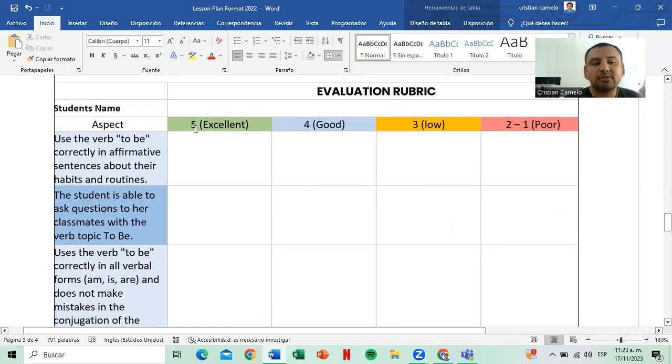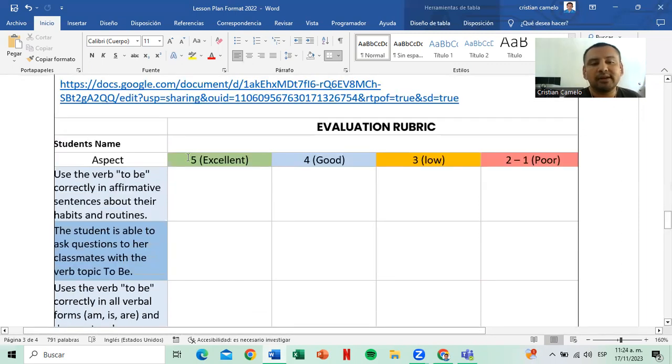For example, in the aspect of whether the students use the verb to be correctly in affirmative sentences about their habits and routines: the color green is excellent, blue is good, yellow is low, and red is poor.